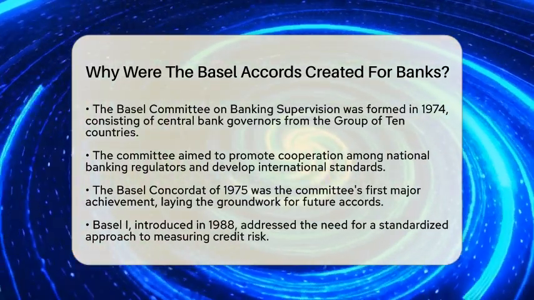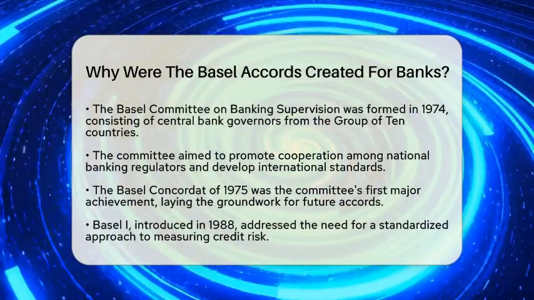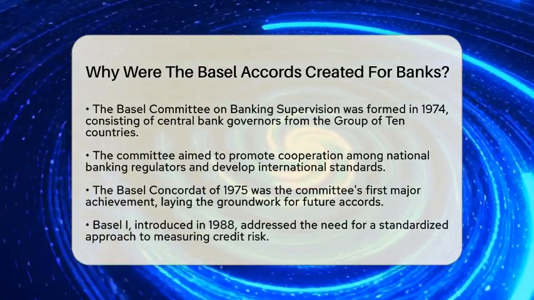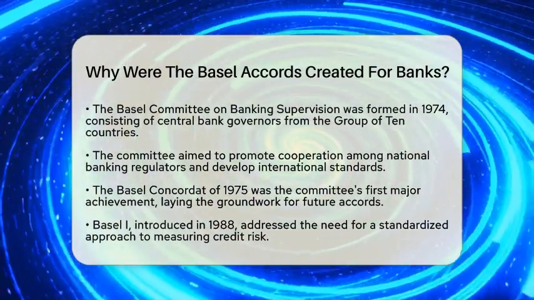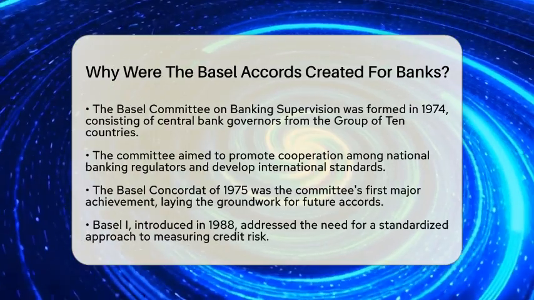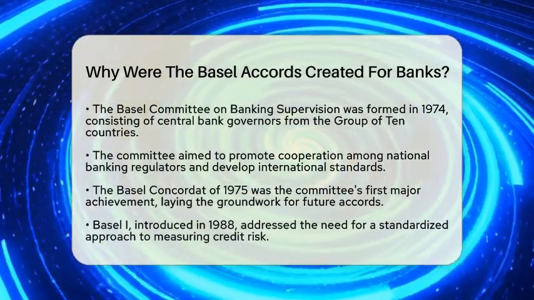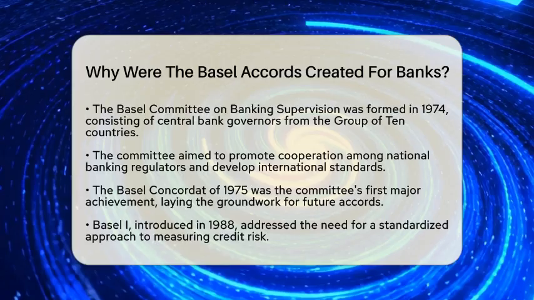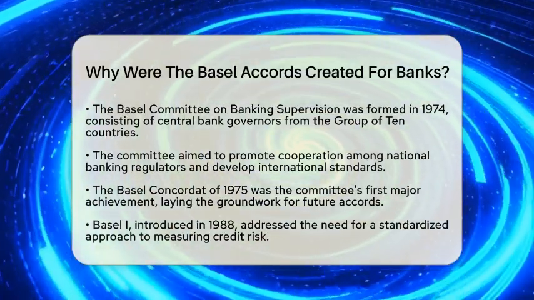Before Basel I, banks were not required to hold capital proportional to the riskiness of their assets. This meant that banks with riskier loan portfolios could hold the same amount of capital as safer banks. This situation created incentives for excessive risk-taking, increasing the likelihood of bank failures.